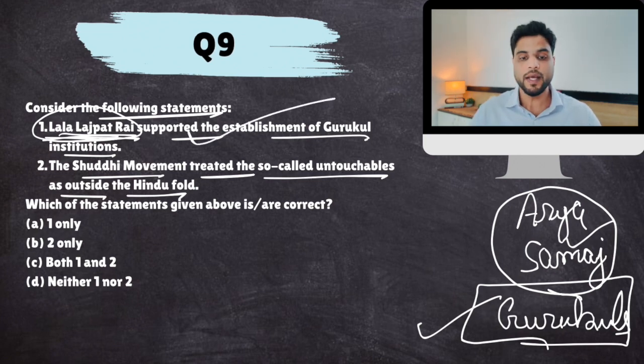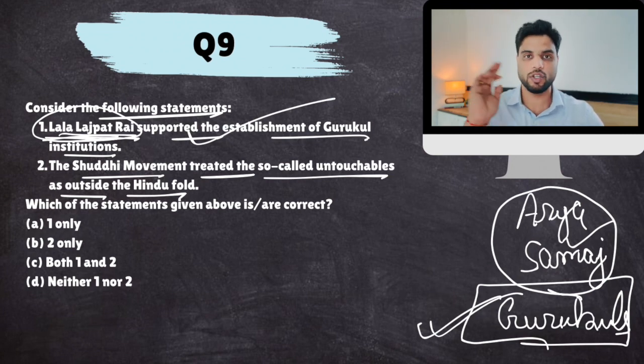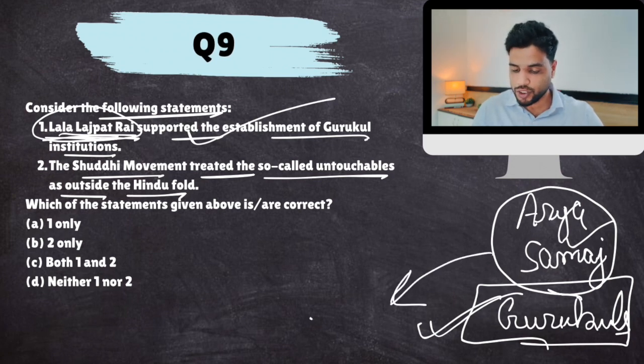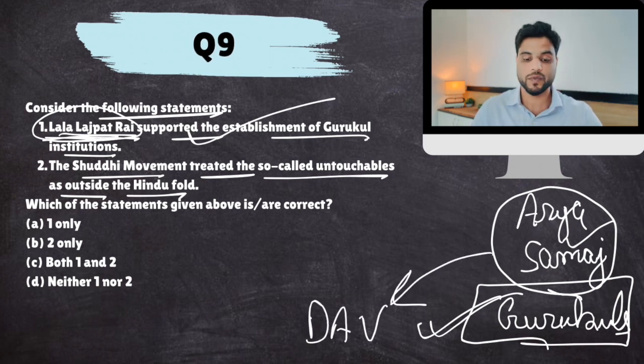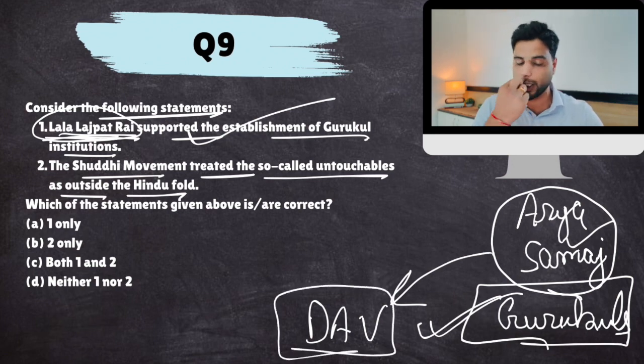So, yes. But then Arya Samajis discovered that English should also be taught. It's not just Sanskrit and Gurukuls; education can also happen through English. English is an important language for international recognition. Therefore, Arya Samajis also established DAV, Dayanand Anglo-Vedic schools and colleges. You must be aware of these schools and colleges. But Lala Lajpat Rai supported Gurukuls.